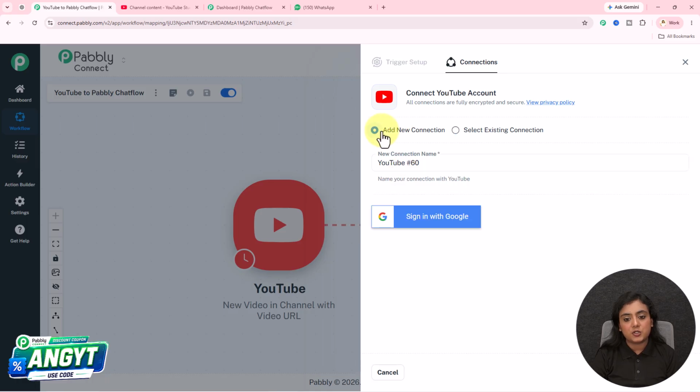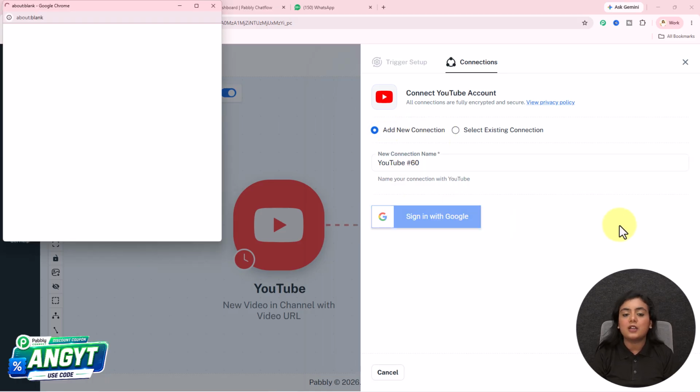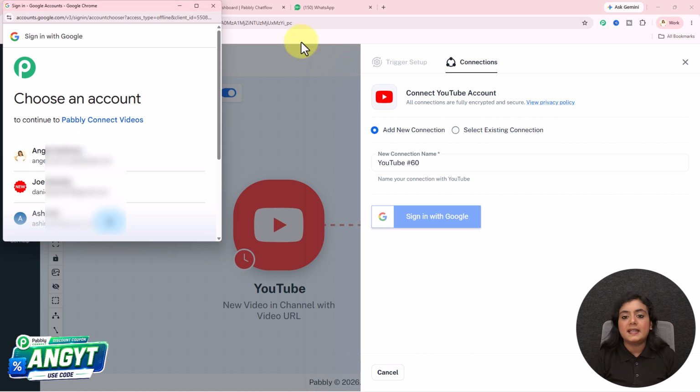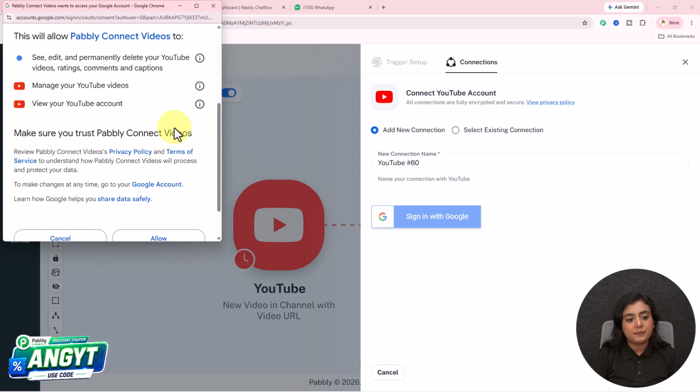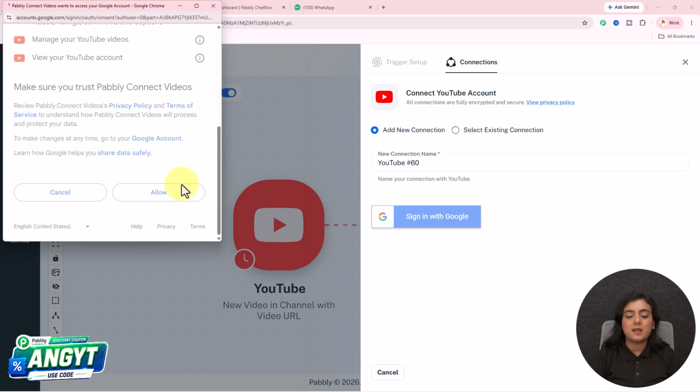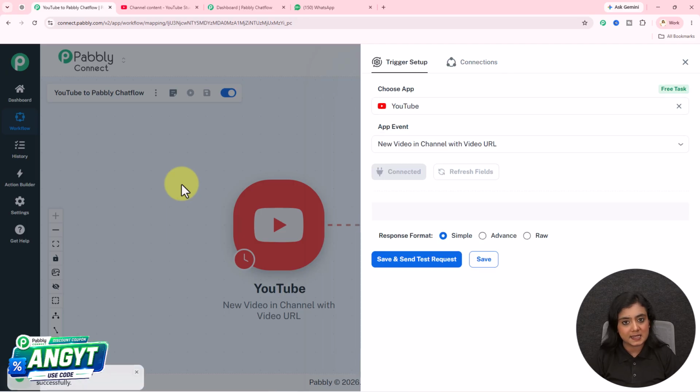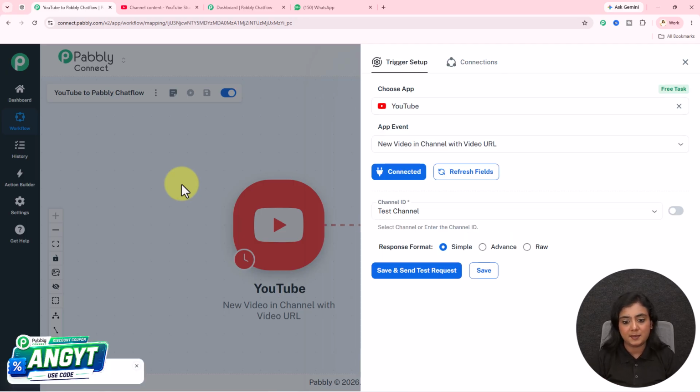Go to the connected option, click on this add new connection section and click on this sign in with Google button. Next, it is asking for us to select an account. You have to select your creator's account or your own YouTube account with the help of which you are managing the YouTube channel. This is the account I'll select from here. And then it is asking for the permission, for which I'm going to click on this allow button, as this is a safe process and my data is completely safe with Pabbly Connect.